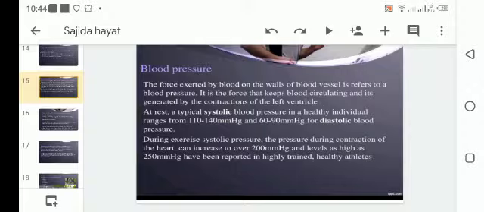During exercise, systolic pressure, the pressure during contraction of the heart, can increase to over 200 mmHg, and levels as high as 250 mmHg have been reported in highly trained healthy athletes.